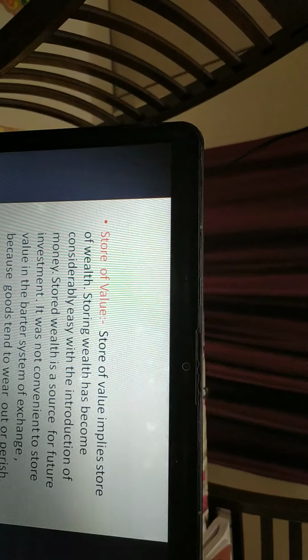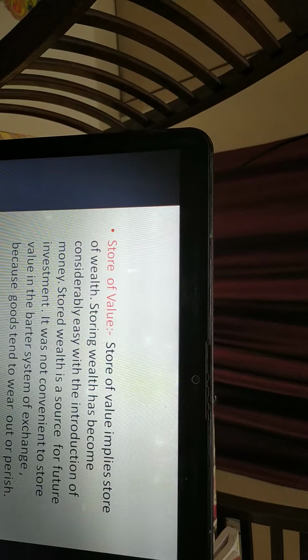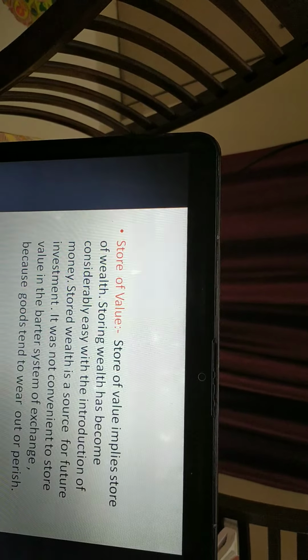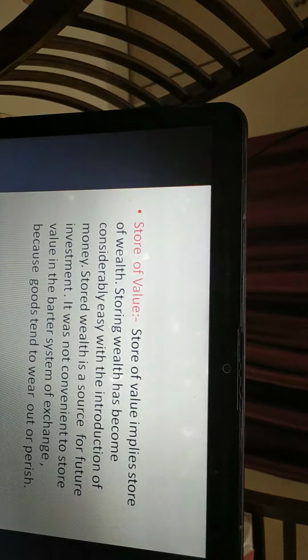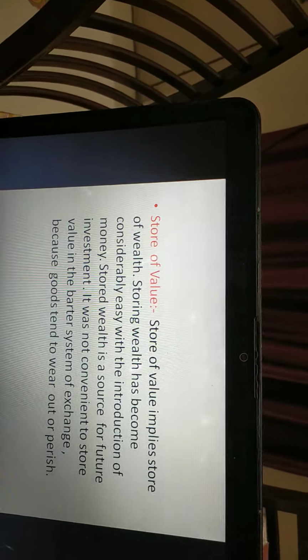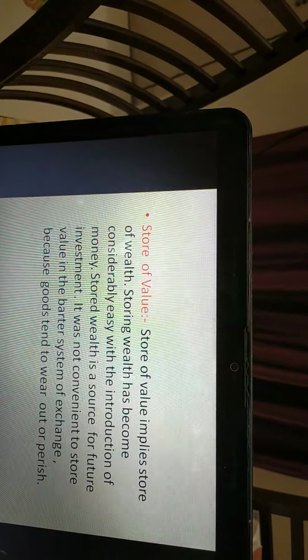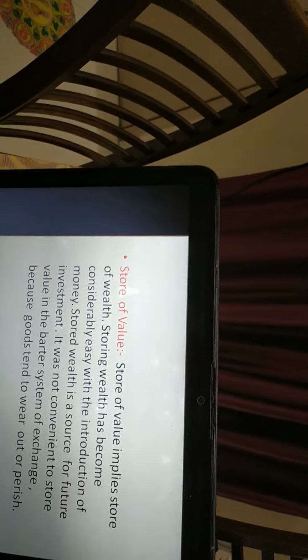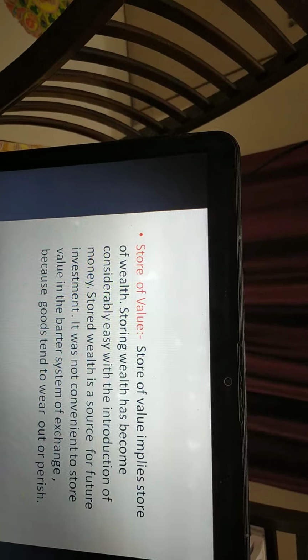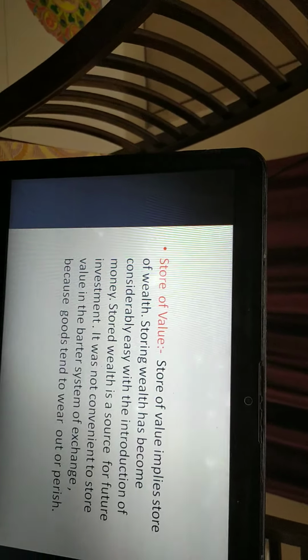Stored wealth is a source for future investment. It was not convenient to store value in the barter system of exchange, because the barter system is goods for goods exchange, and we cannot do so because goods tend to wear or perish out. Goods tending to wear or perish means goods have a particular expiry date.